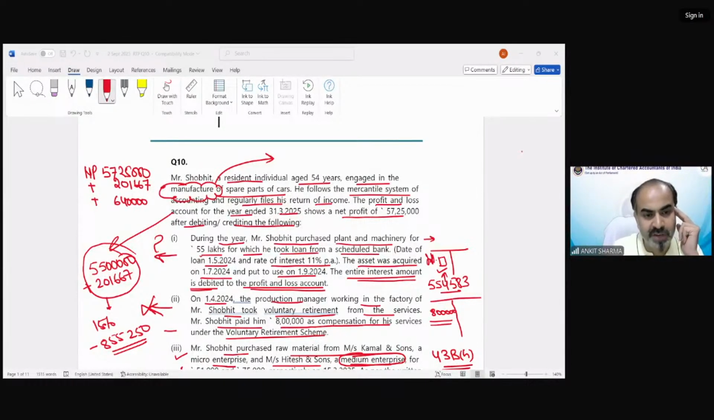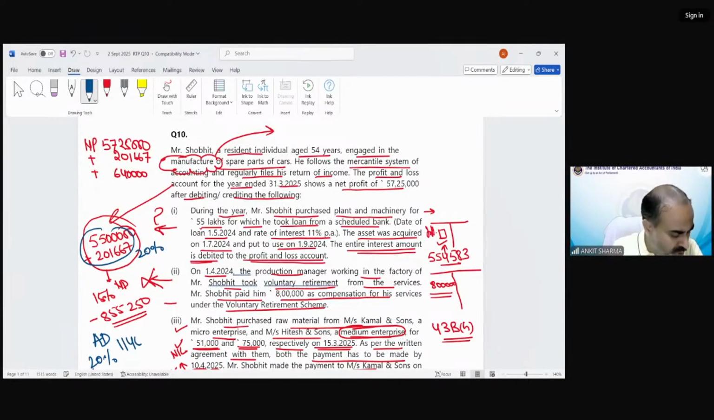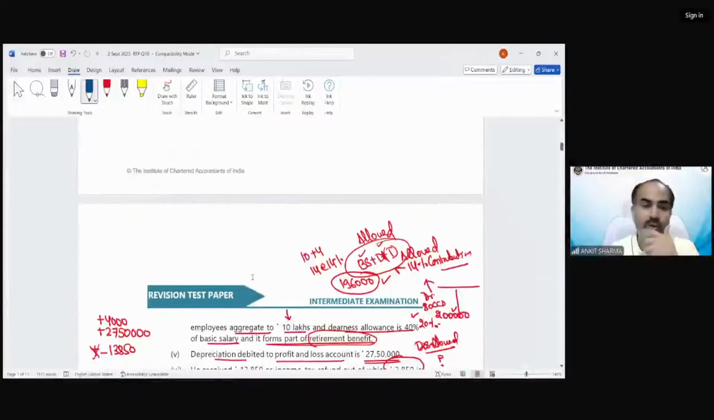So 15% would be the normal depreciation, and there would be additional depreciation on this value also. 20% of it is additional depreciation. So that would be around 1140,333. So now we have solved all the information. Let me show you the solution also.